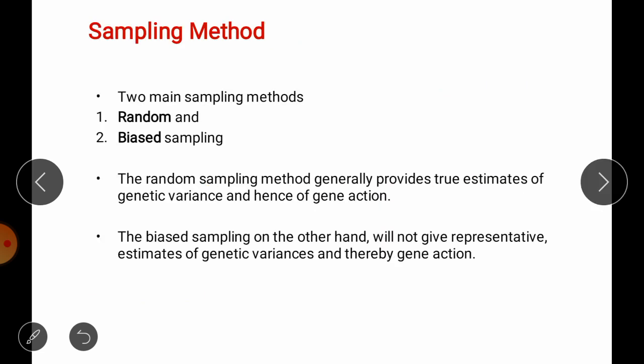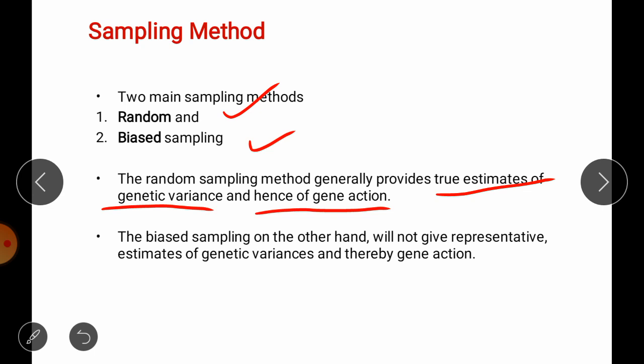The next one is sampling method. There are two sampling methods, random sampling and biased sampling. The random sampling method generally provides true estimates of genetic variance, and hence we can also measure the gene action. While in the case of biased or purposeful sampling, the sample will not be representative, because as per our choice we make a selection of plants and measure the values.